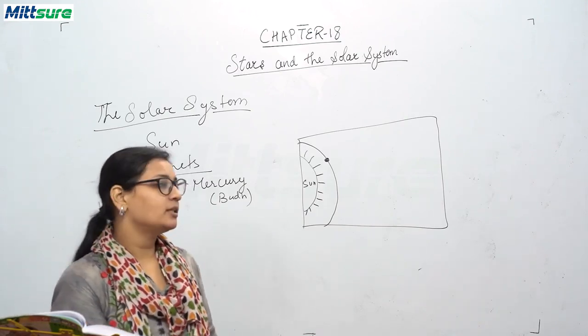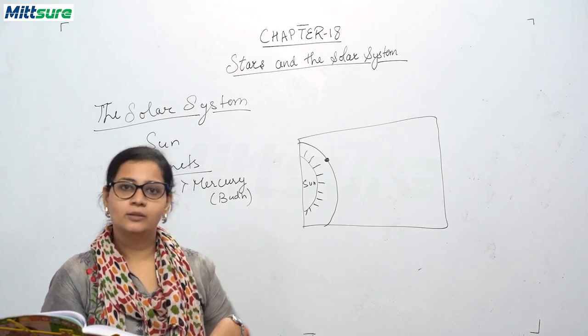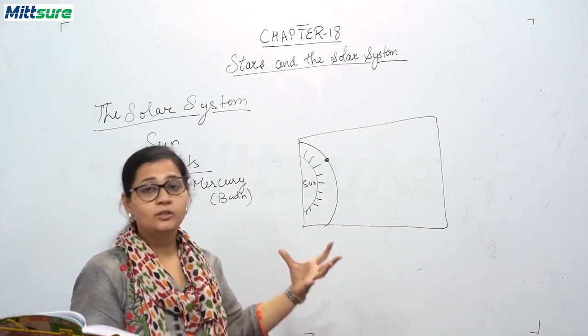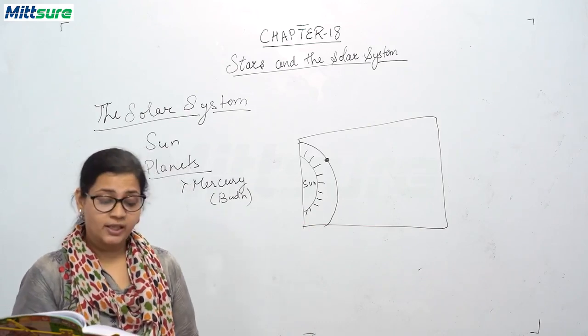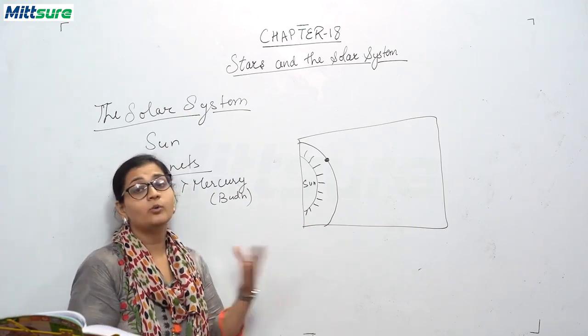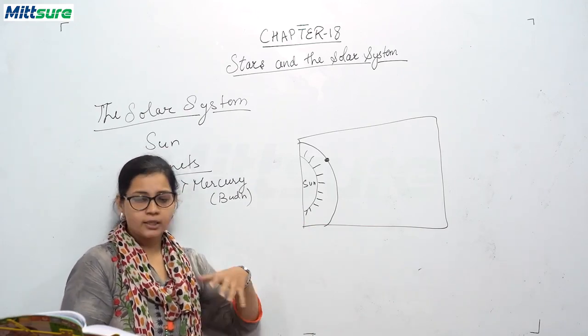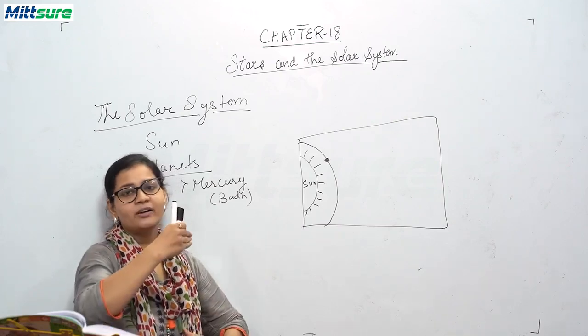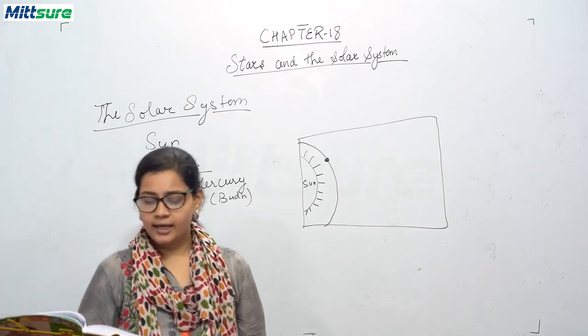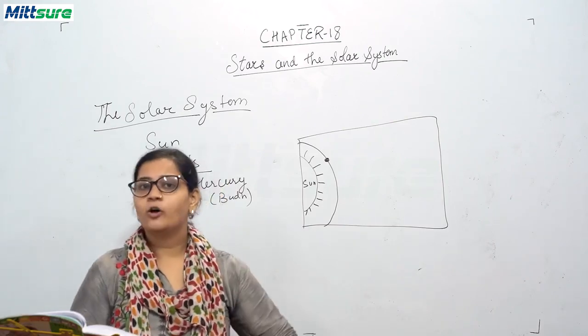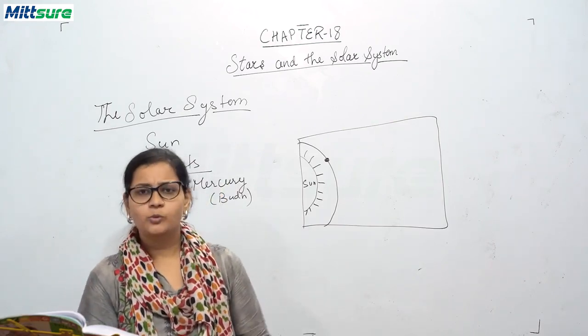It has many craters, that is gaddes, on its surface. It is also known as the morning and the evening star, and it is visible to our naked eyes just before the sunrise and just after the sunset. It has no satellite of its own. This moon is a satellite.